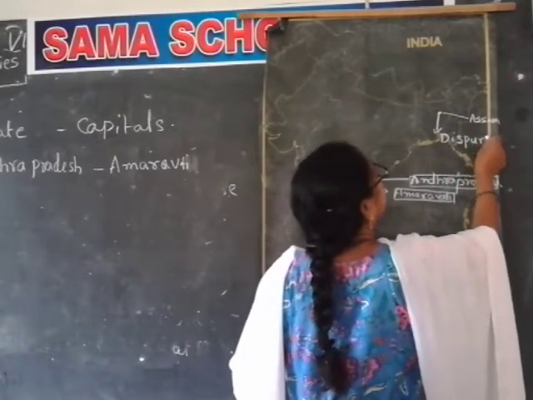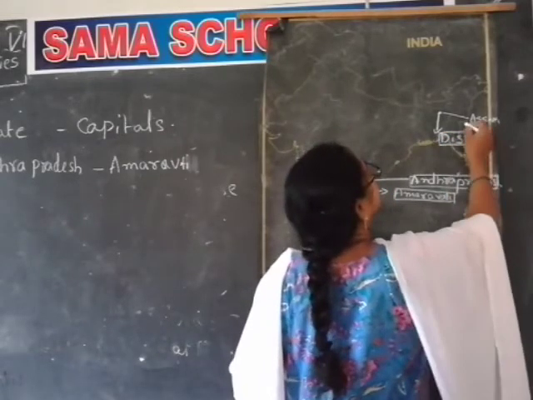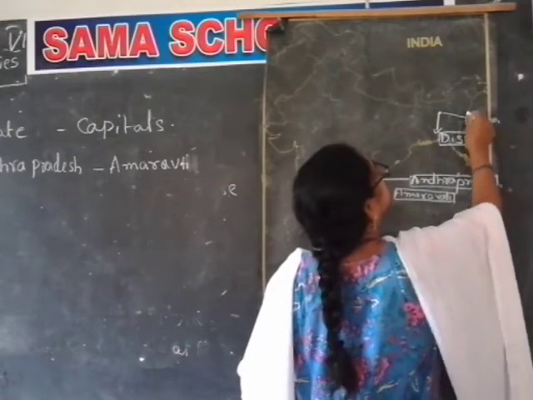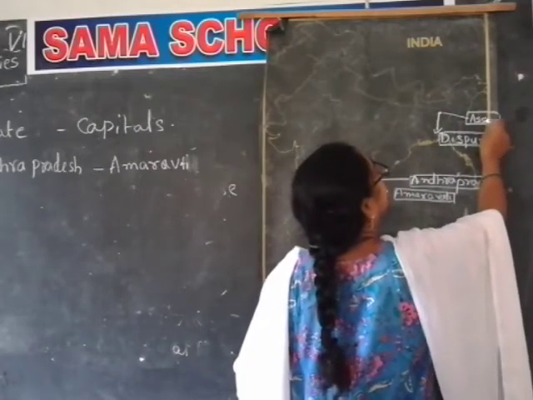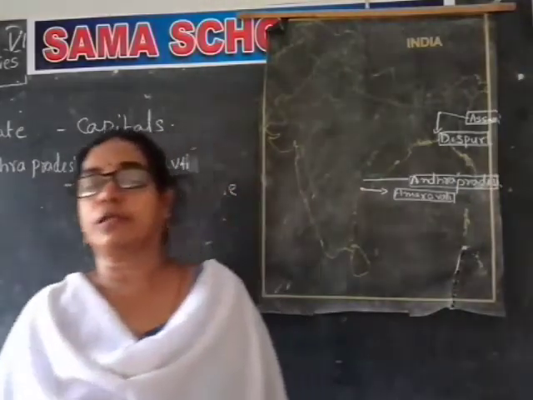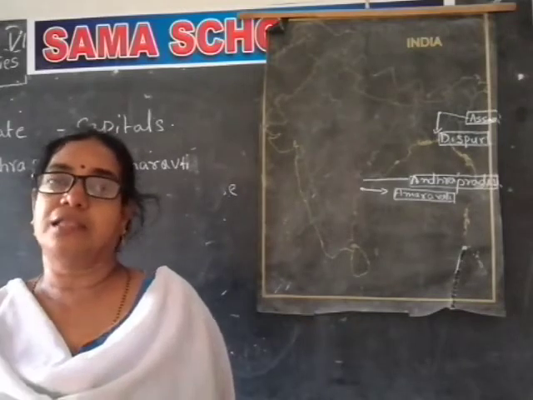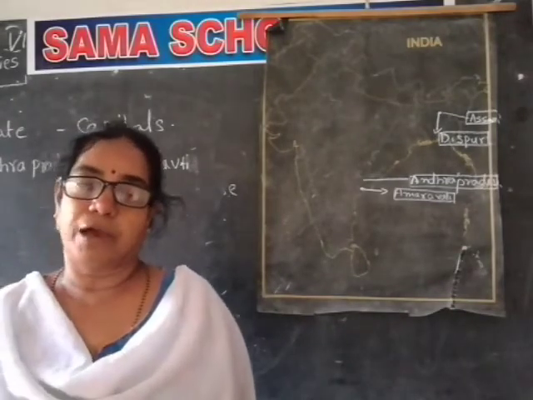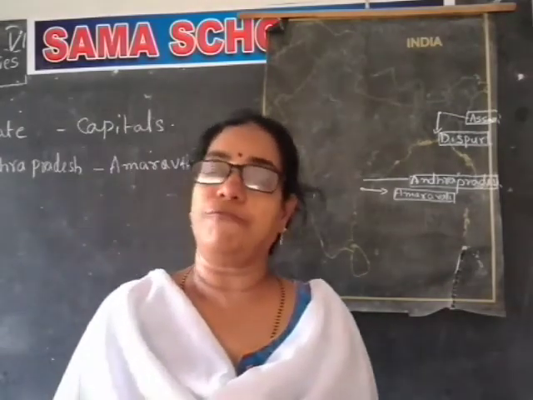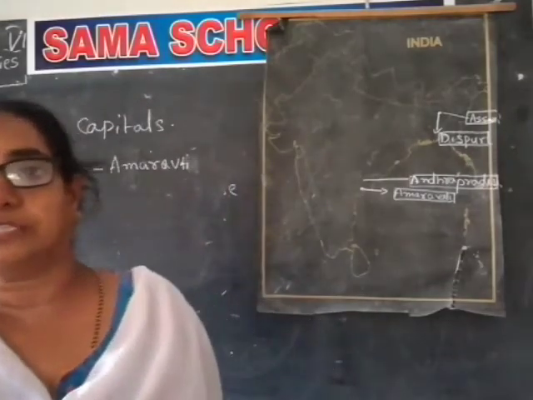This also we have to put in a box. It seems to be very nice. We have written two: one is Andhra Pradesh, another is Assam. Amaravati is the capital of Andhra Pradesh.